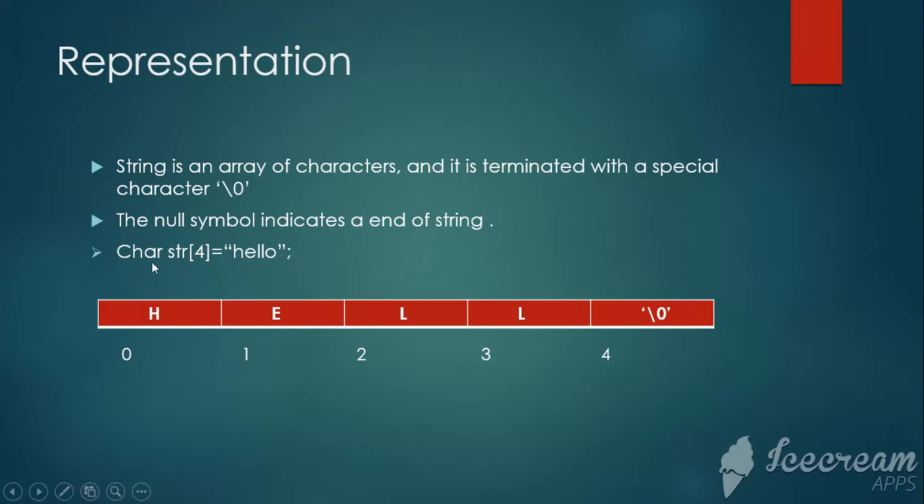Here I'm representing char str[6]. Six is the size. I'm storing the string hello, terminated with a null symbol. At index 0 it stores h, at 1 e, at 2 l, at 3 l, and at 4 o. The compiler automatically stores the null character at the end, which represents the end of the string.